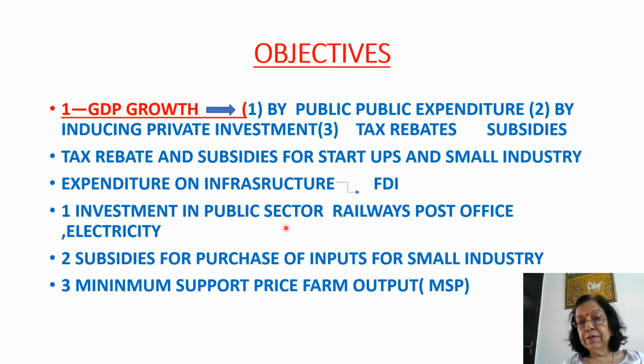Investment in public sector, railways, post office, electricity, they require heavy investment, so government invests in these because they are not so profitable. Private people are not interested in this investment. Subsidies for purchase of inputs for small industries. Small industries or startups, they get subsidies for inputs. Whatever inputs they require, they get subsidy. Minimum support price for farm output, like on wheat and rice. This is called minimum support price, to help farmers.